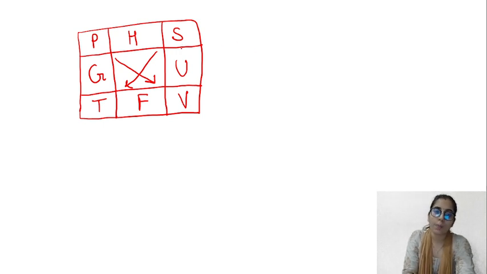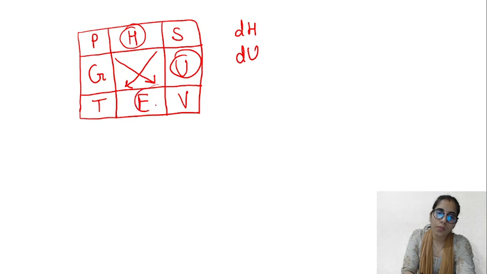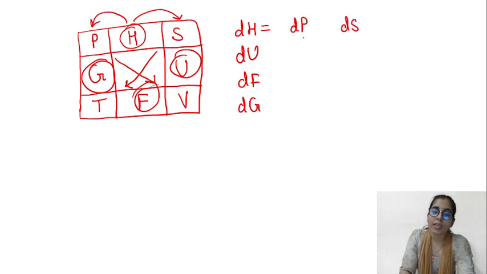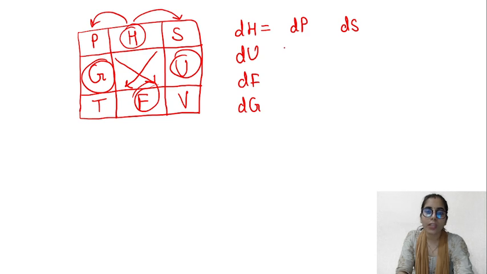Now let's proceed further. First of all we will write the expressions for dH, the center part. Okay, this one, dU, that's this one, dF, the changes in energies, dG. I hope it's clear. Now their neighbors: for whatever expression you are going to write, first of all you write the neighbors in the same way, like dP, dS. Why? Company does affect. If you have friends and you stay with them, you spend much more time with them, so you adopt their habits, you become somewhat like them, you have some similar habits. That's how you write similar expressions.